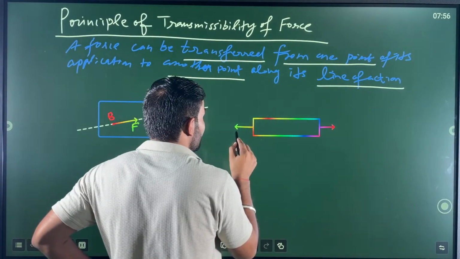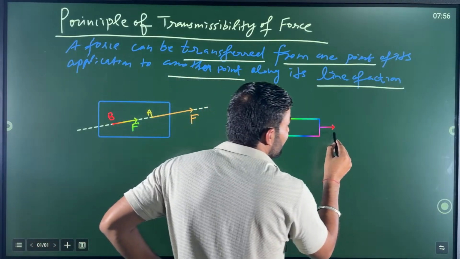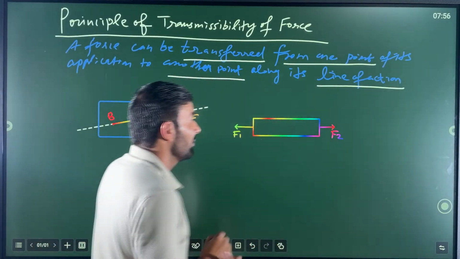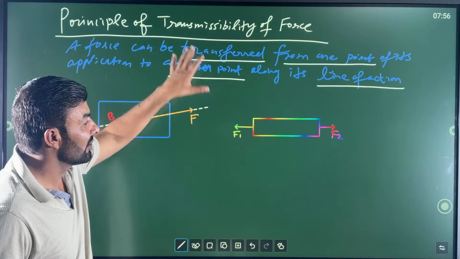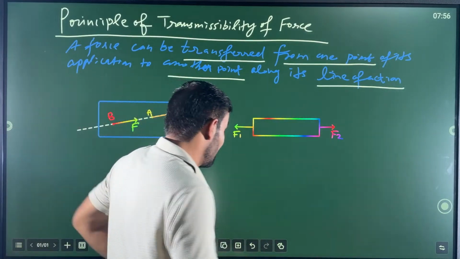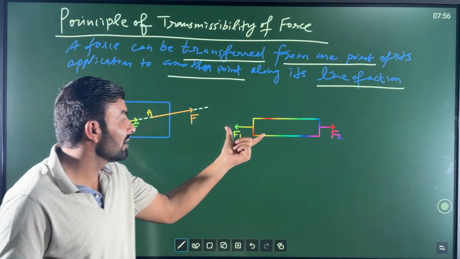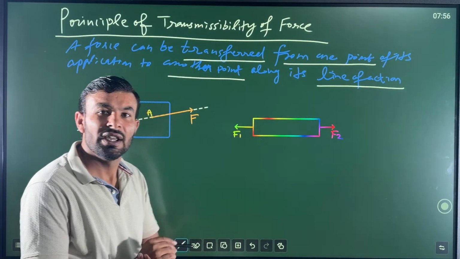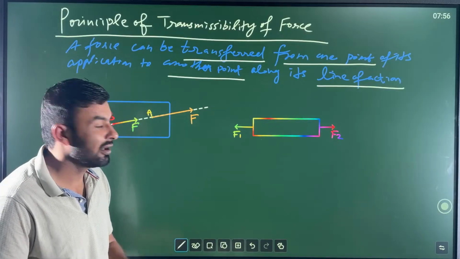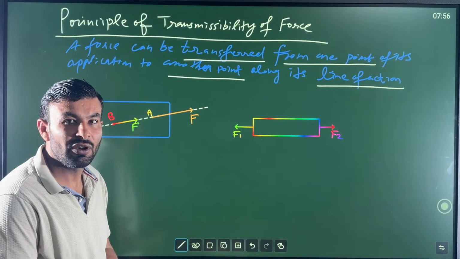One force is F1 and this is F2. Now we can change the point of application of these two forces by keeping the direction of both forces F1 and F2 the same.